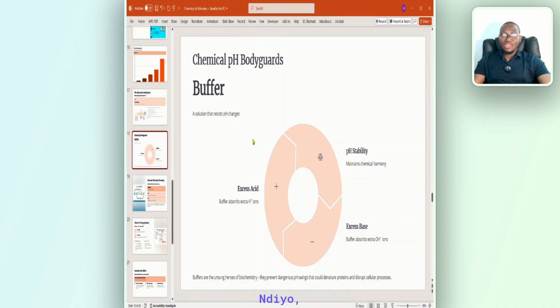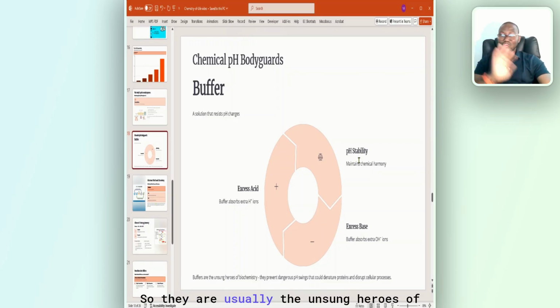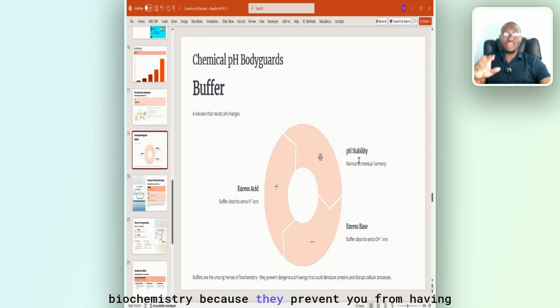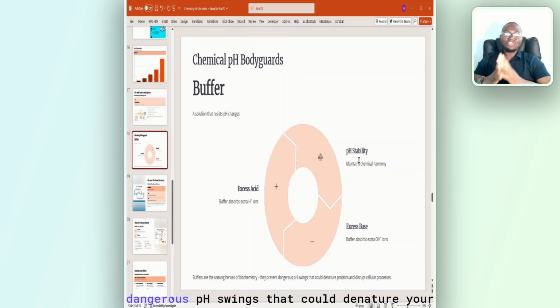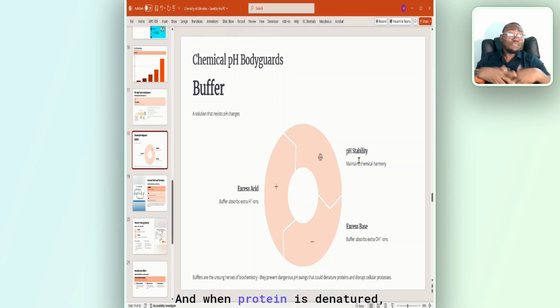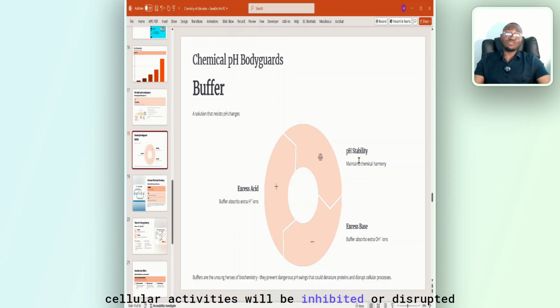So buffer is just a chemical bodyguard that maintains pH. This is just a summary. When there's an excess acid, buffer will absorb the acid. When there's excess base, buffer will absorb the extra OH and give hydrogen. When it is stable, everybody is happy. They are usually the unsung heroes of biochemistry because they prevent dangerous pH swings that could denature your protein, because pH denatures protein. And when protein is denatured, cellular activities will be inhibited or disrupted, and that can lead to death.